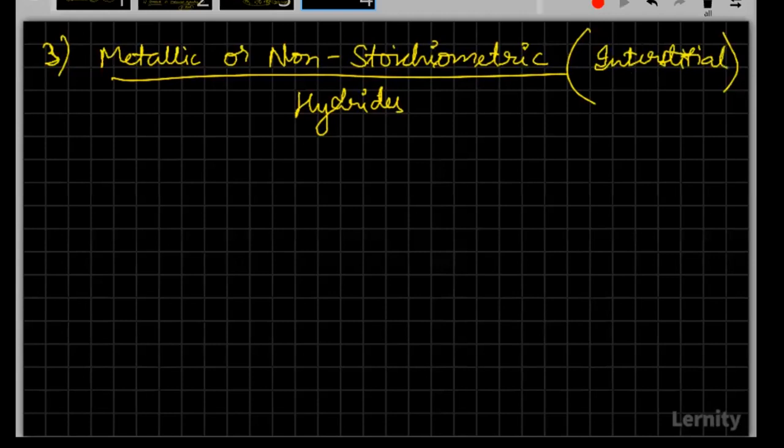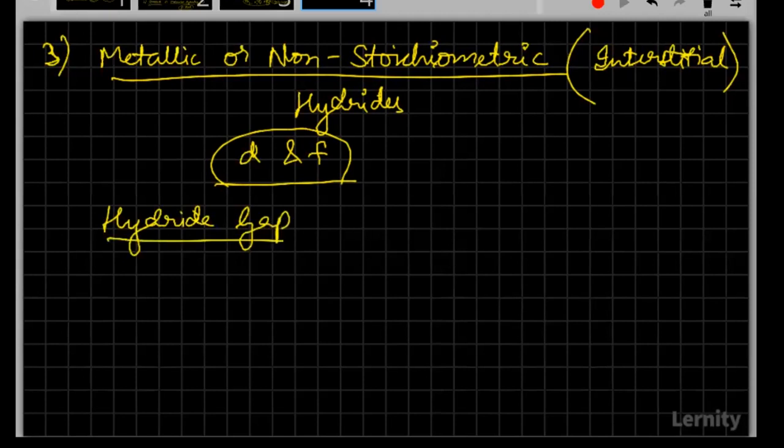So here we'll have it as interstitial hydrides. There are a few points that we have to remember. Mostly it is the one which is formed by D and F block elements. That's pretty obvious. But I have already taught you the groups that will form the hydride gap. Can you tell me those groups which comprise the hydride gap? This was a previous year question.